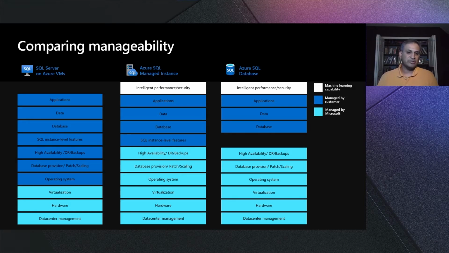Now, here's a slide which goes into more detail about all the different layers of the environment stack. As you can see here, when you go from VMs to managed instance to database, there are different levels of control that you get versus what is managed by Microsoft. On the PaaS side, the main difference between managed instance and database is the instance level features which are available for MI. Other than that, the same PaaS capabilities are provided across both deployment options. Now that you have a good understanding of the platform itself, let's take a look at some of the key capabilities of each individual platform.